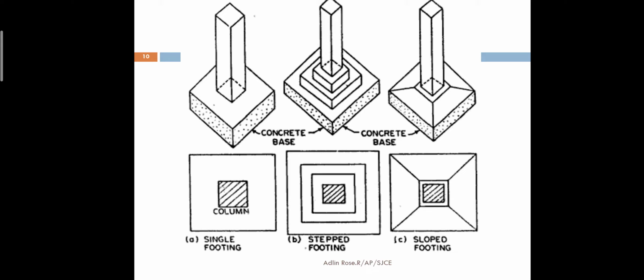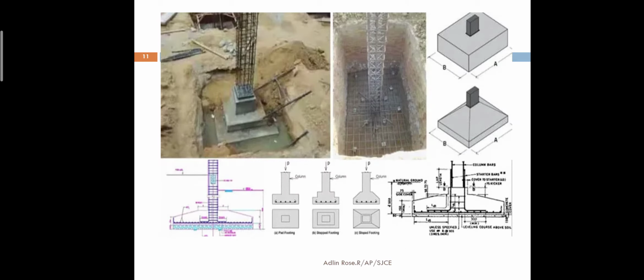Stepped footing is used when the column size is very big and the load is very high. Step by step, the load will be distributed to a larger area consecutively. Stepped footing is used for higher loaded areas, and sloped footing is used in areas that are sloppy, or in a hilly area or mountain area. You can see the real-time picture of a stepped footing in this picture, and the sloped footing pictorial representation is given.